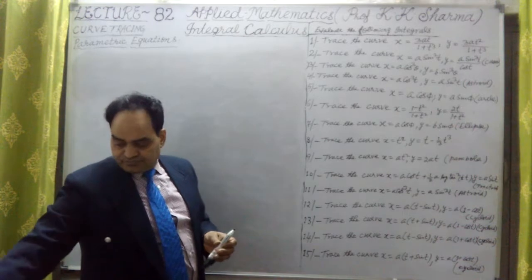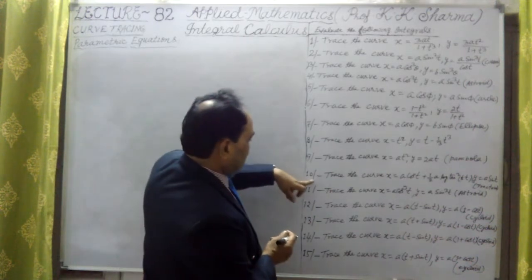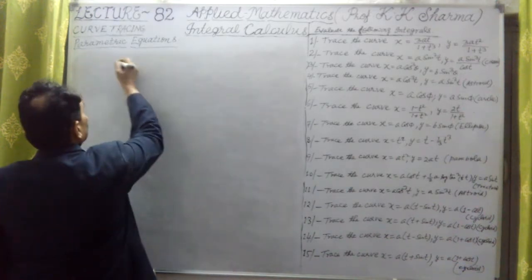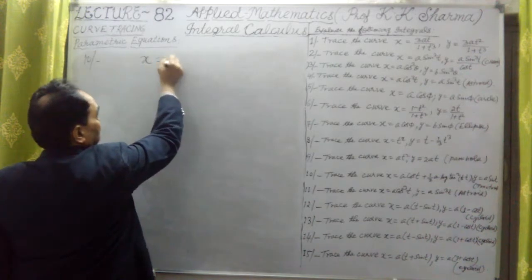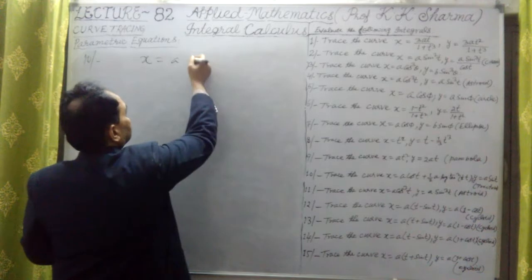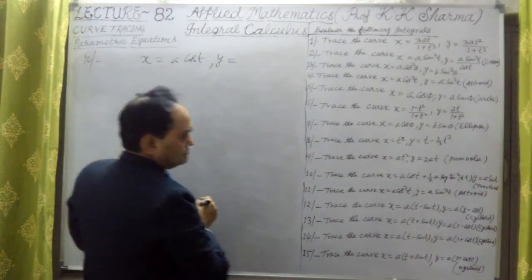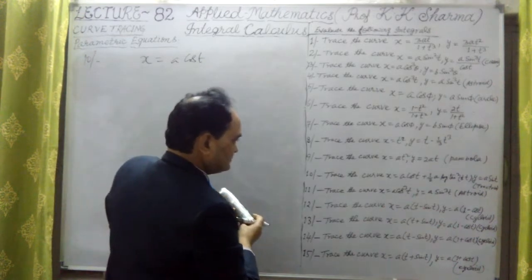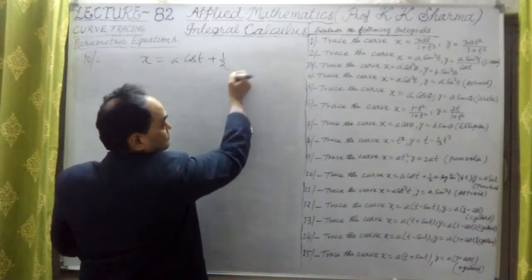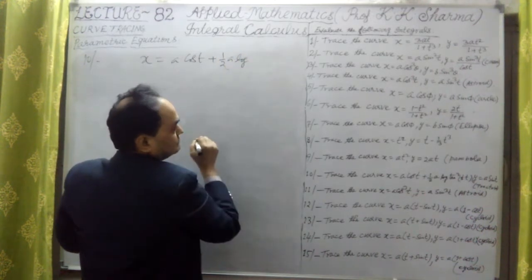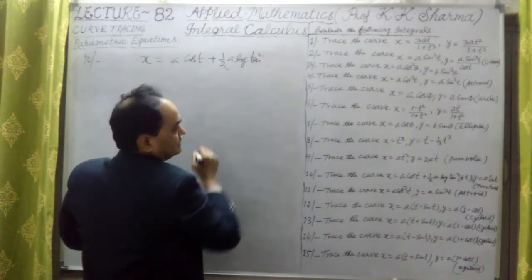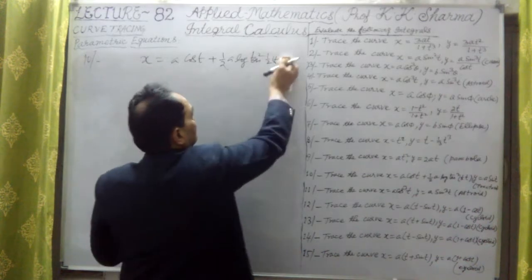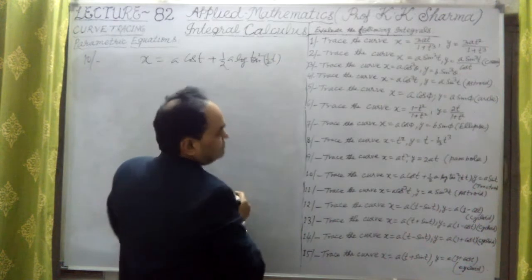So question number 10 is: trace the curve, where x equals a cos t plus log of tan square t upon 2, we may say.